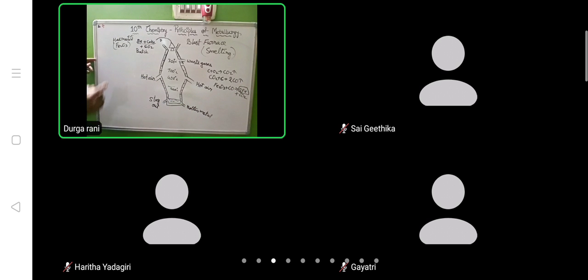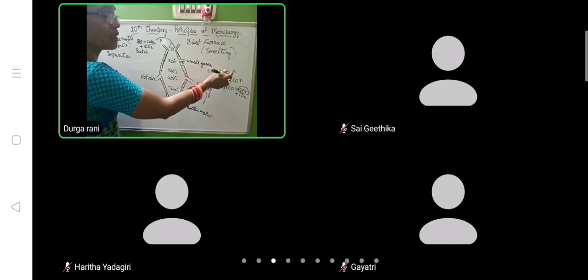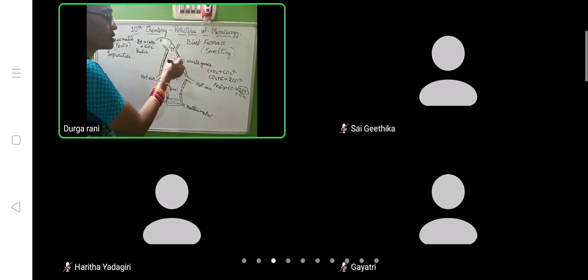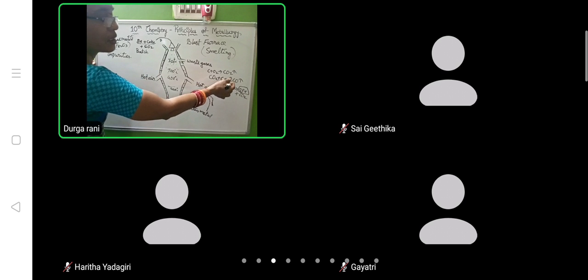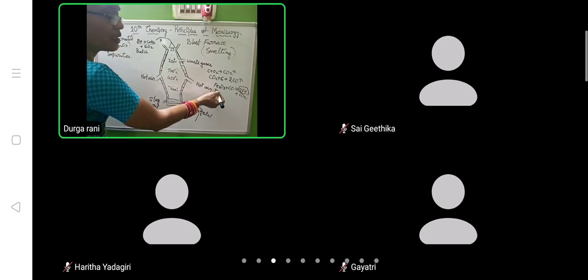In this way, we extract the molten metal at the bottom. And one more thing: some of the impurities include SiO2. You see the reactants and products. First reaction: carbon and oxygen give carbon dioxide. That carbon dioxide combines again with the coke dropped into this blast furnace, and carbon monoxide comes out. That carbon monoxide reacts with Fe2O3.